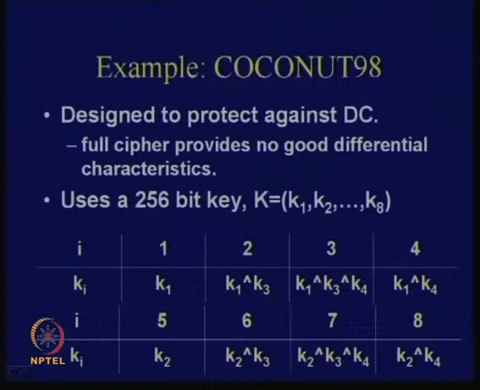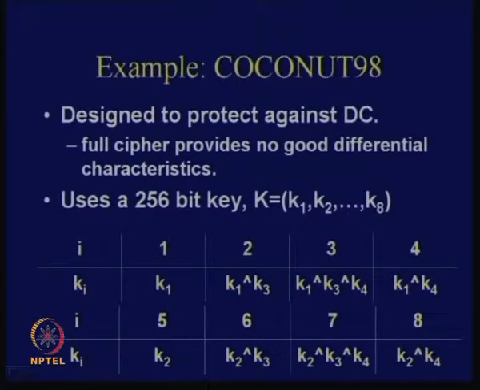But then people found out this boomerang attack and showed that although you are not able to do a differential cryptanalysis, you can still do an attack, because half of the cipher was not so strong. The full cipher was quite strong, but half of the cipher was not really strong. This attack was given by a prof from UC Berkeley, David Wagner. I will give a reference for that also. If you are interested, you can download and study that paper also.